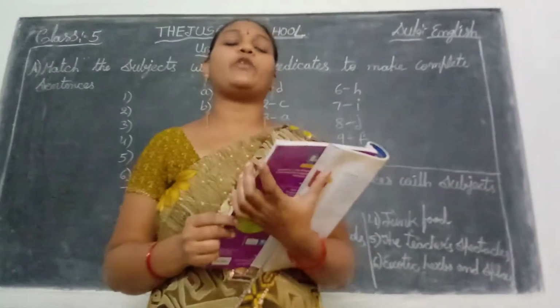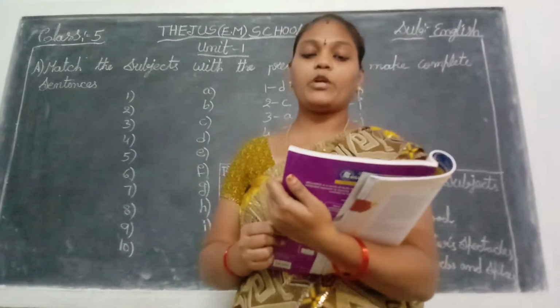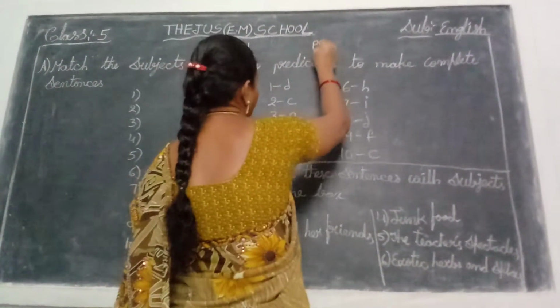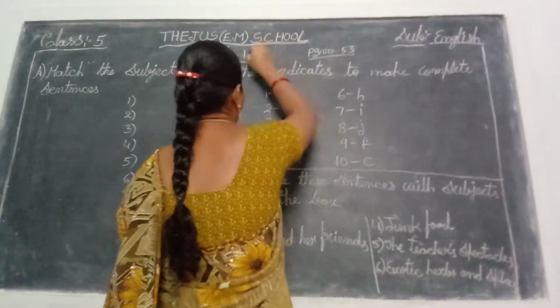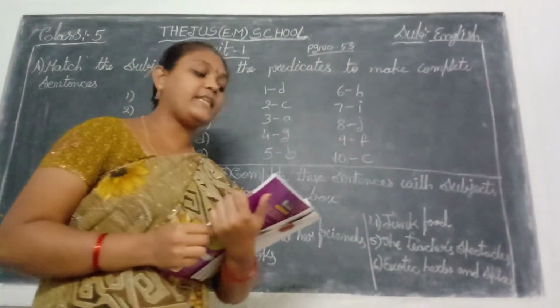To our next class. Today our English class. Okay children, open your textbook on page number 53. Page number 53, unit 1. Now it starts unit 1, grammar part. What is the unit 1 children?